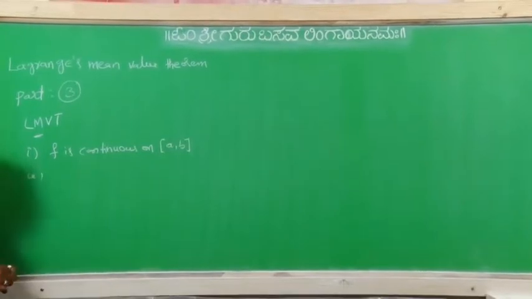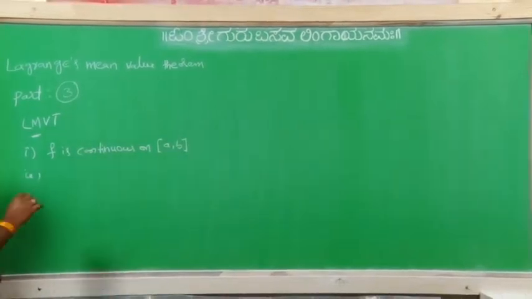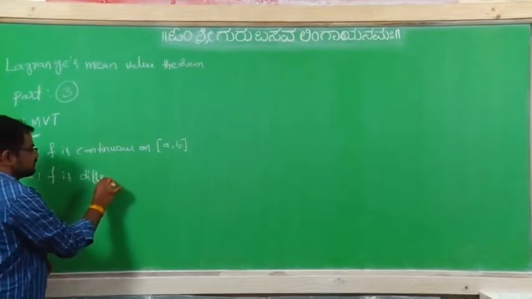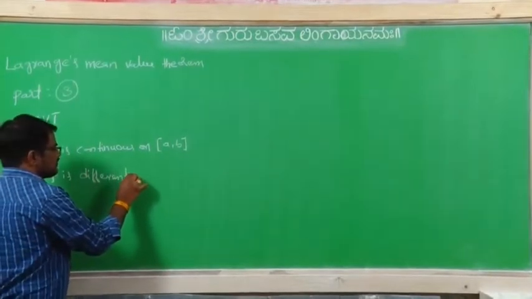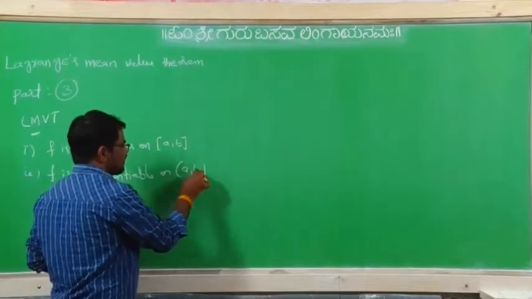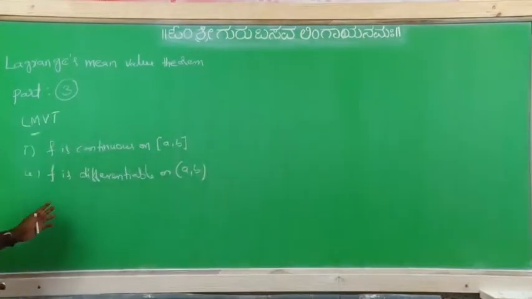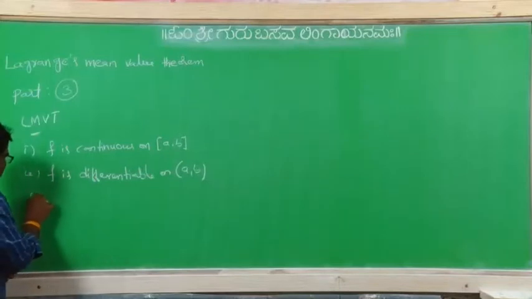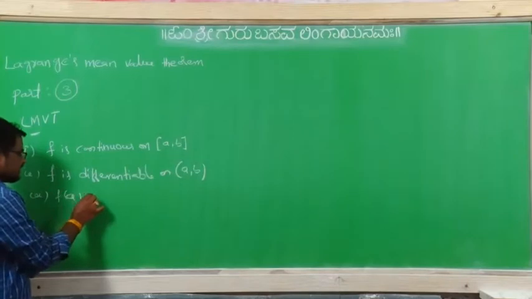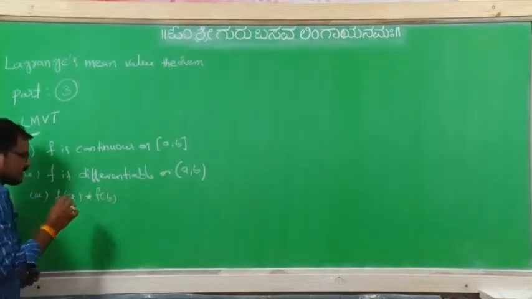The second condition of Lagrange's mean value theorem is f is differentiable on the open interval (a, b). And what is the third condition? This is f(a) not equal to f(b).